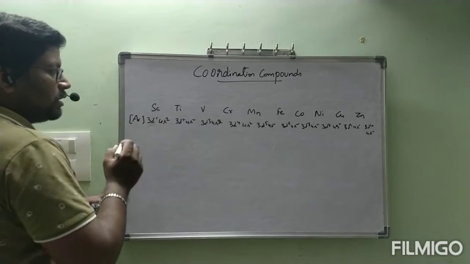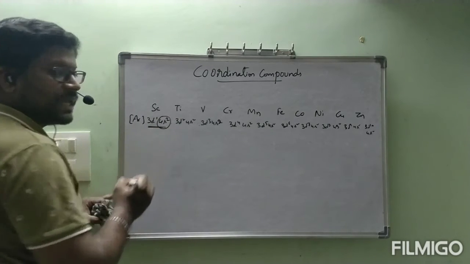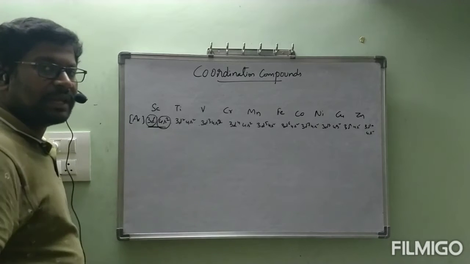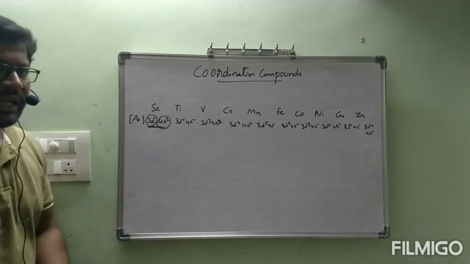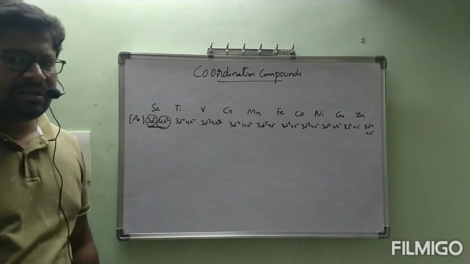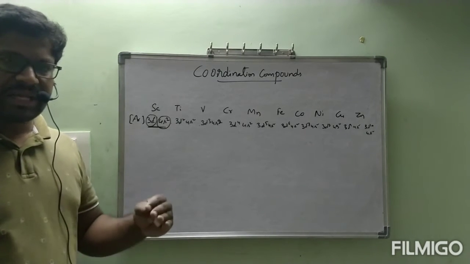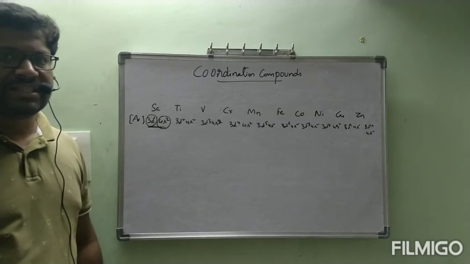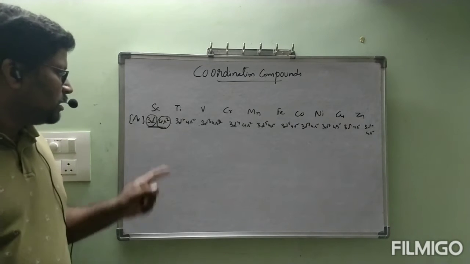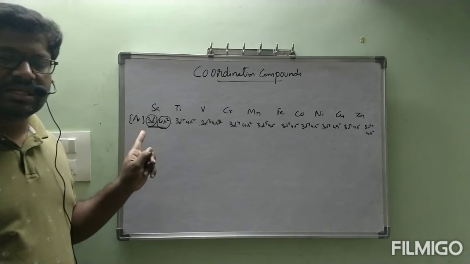The importance of these elements is that they can use the outermost 4s electrons as well as the inner 3d electrons in chemical reactions. The specialty is that s block and p block elements can use only outermost valence electrons in bonding, as we have seen in chemical bonding. But the specialty of d block elements is that they can use outermost 4s electrons as well as 3d electrons.